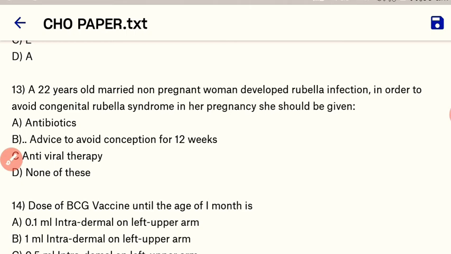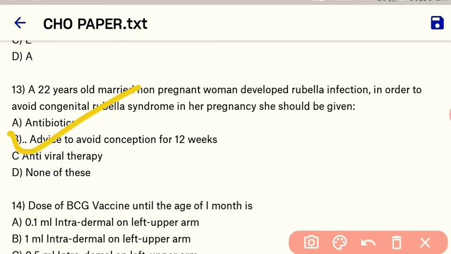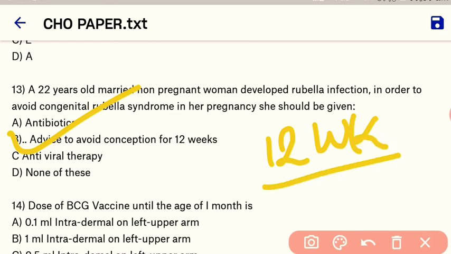Okay. Next question. A 22-year-old married non-pregnant woman developed rubella infection. In order to avoid congenital rubella syndrome in her pregnancy, she should be given the advice to avoid conception for at least 12 weeks. Okay, we should advise that woman they should not conceive till 12 weeks.